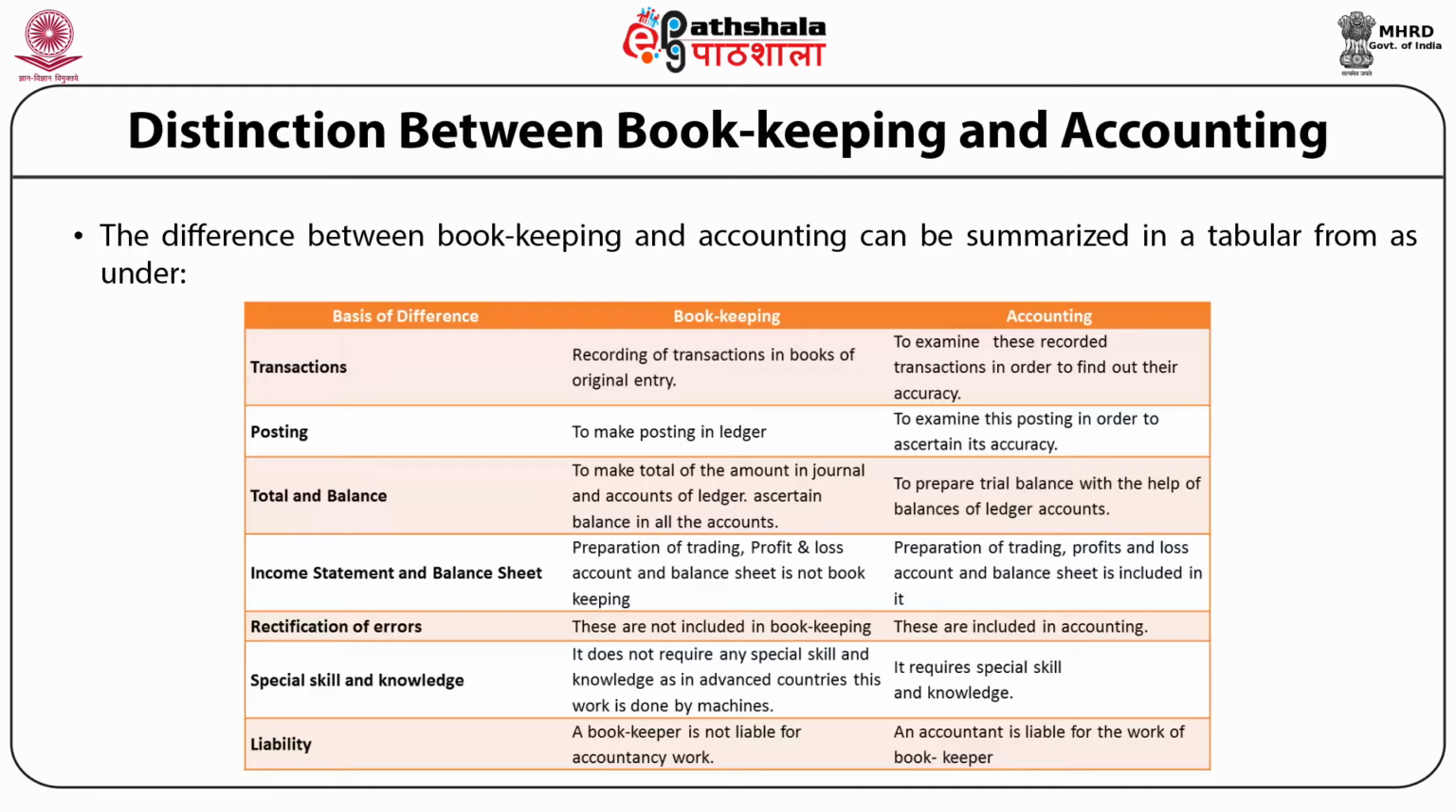On the basis of posting, bookkeeping is to make posting in the ledger. Accounting is to examine this posting in order to ascertain its accuracy. On the basis of total and balance, bookkeeping is to make the total of the amounts in the journal and accounts of the ledger, and ascertain the balance in all the accounts. Accounting is to prepare the trial balance with the help of balances of ledger accounts.